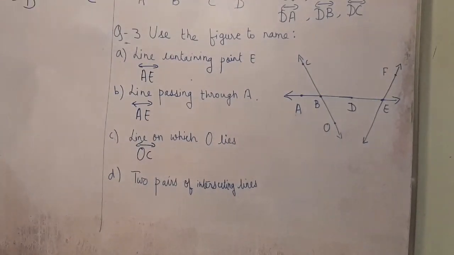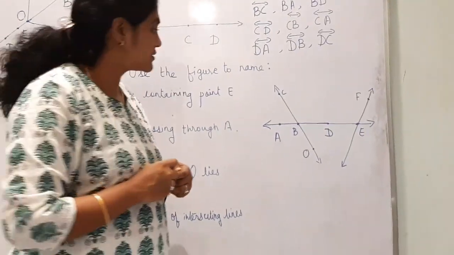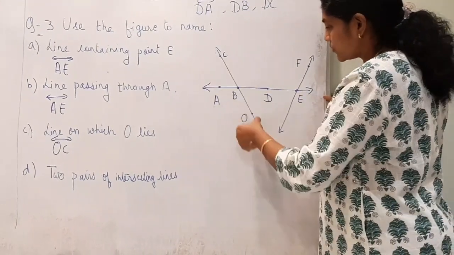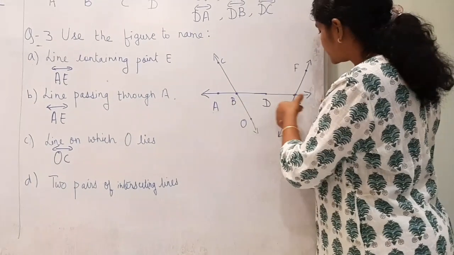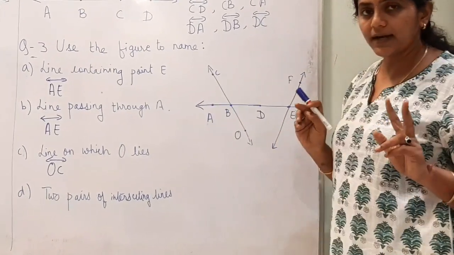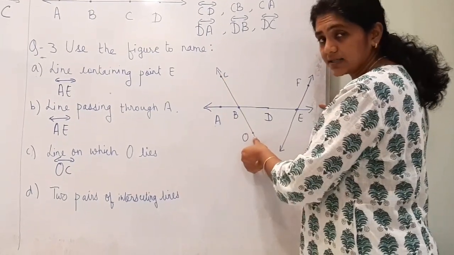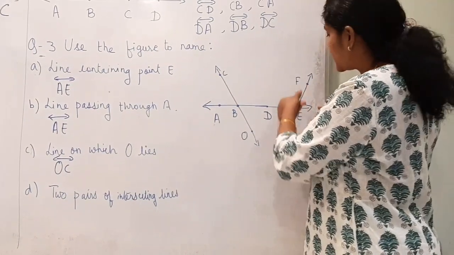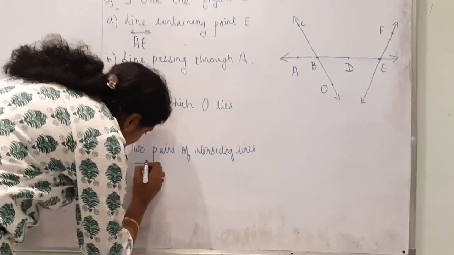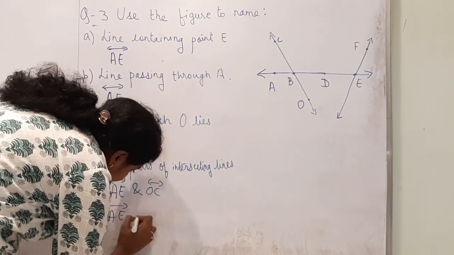D. Two pairs of intersecting lines. Intersecting lines means they meet at one point. So two lines are AE and OC. These two, AE and OC or CO you can write. Another pair is AE and EF.